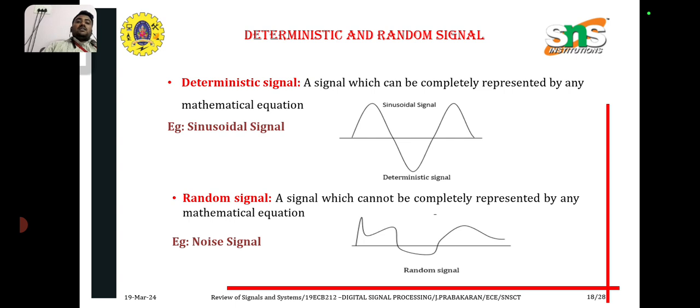And deterministic and random signal. Deterministic signal, a signal which can be completely represented by any mathematical equation, is called a deterministic signal. See the diagram. Sinusoidal signal is an example of deterministic signal. And random signal, a signal which cannot be completely represented by any mathematical equation, is called the random signal. Noise signal is the example of the random signal.